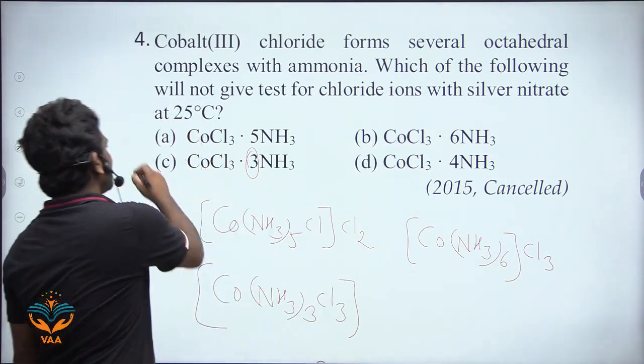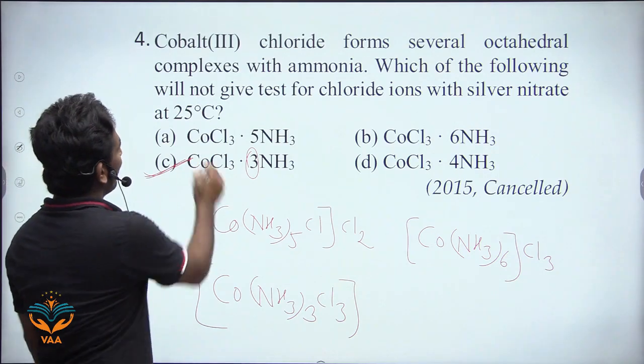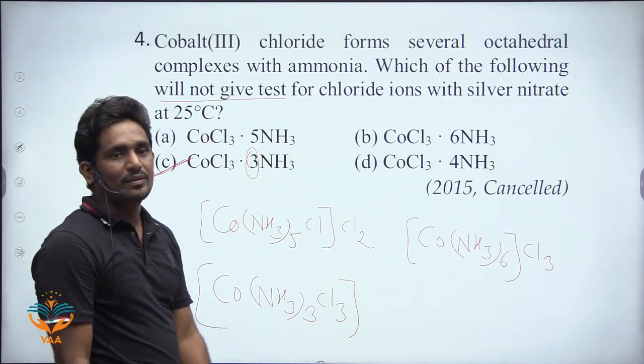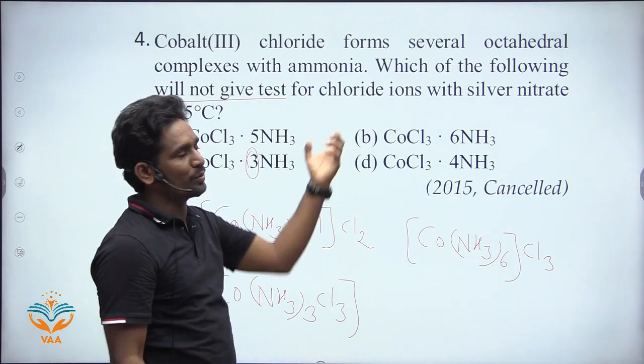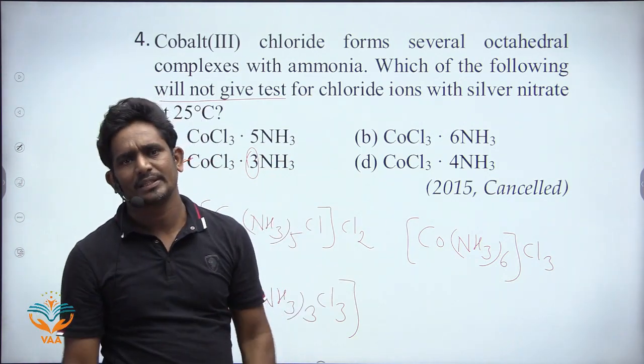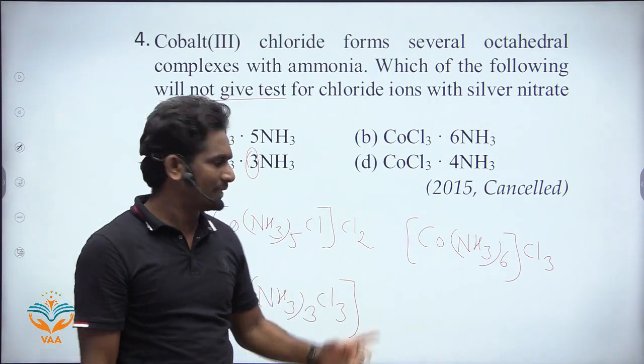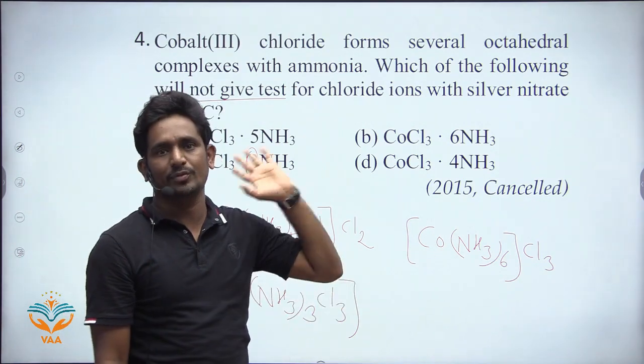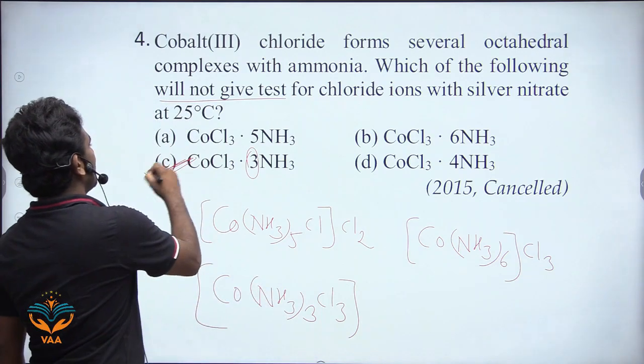So the answer is C. It will not give a positive test for chloride ion. So the chloride ligands should not be present in the outer sphere. That is the question. Okay, so the answer is C.